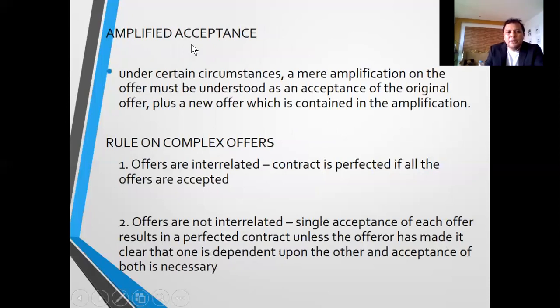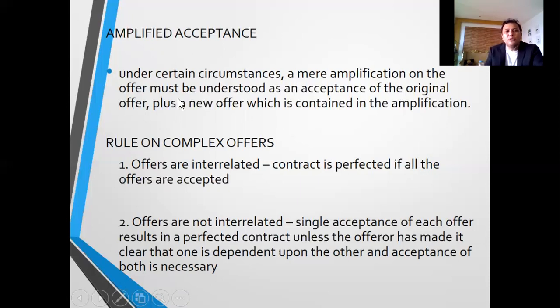In some cases, there is what you call amplified acceptance. This means that under certain circumstances, a mere amplification of the offer must be understood as an acceptance of the original offer, plus a new offer which is contained in the amplification.